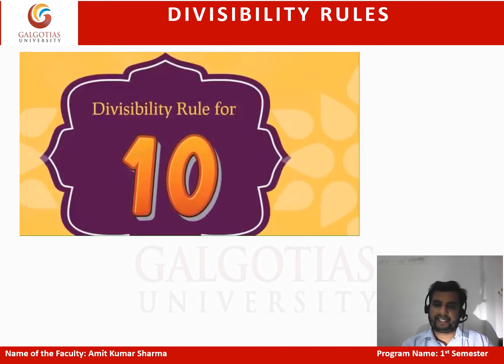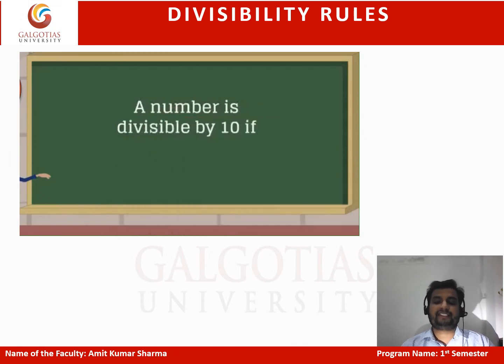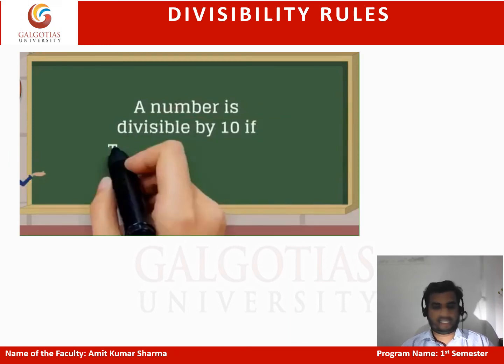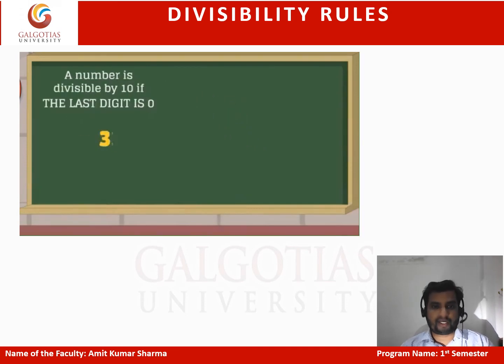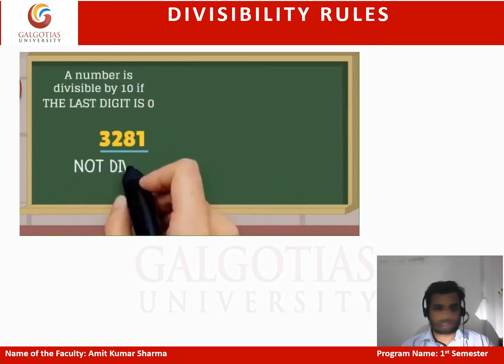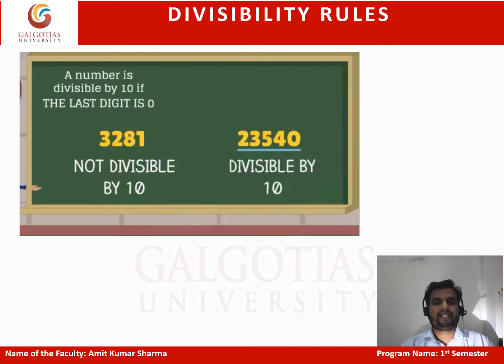Divisibility rule of 10. A number will be divisible by 10 if the last digit is 0. If the last digit is 0, the number is divisible by 10, else it is not. For example, 3281, is it divisible by 10? No, the last digit is not 0. It's not divisible by 10. But if it is 23540, the last digit is 0, so it's definitely divisible by 10.